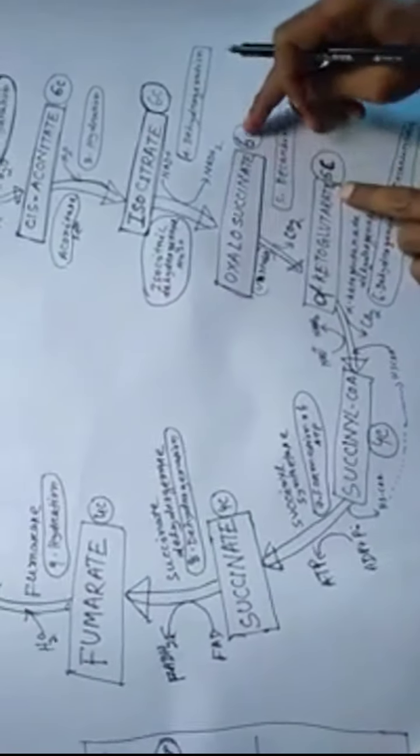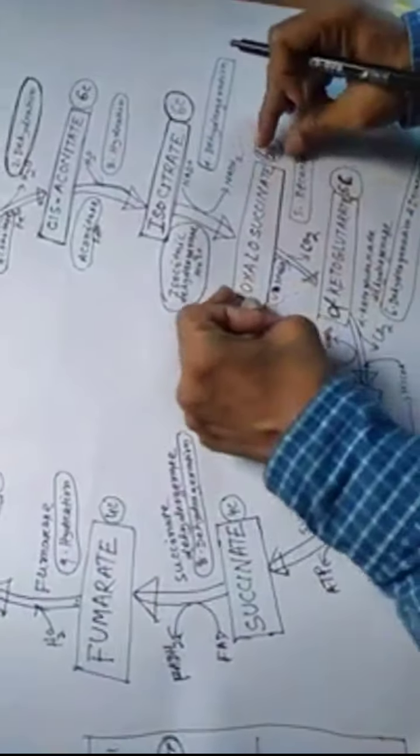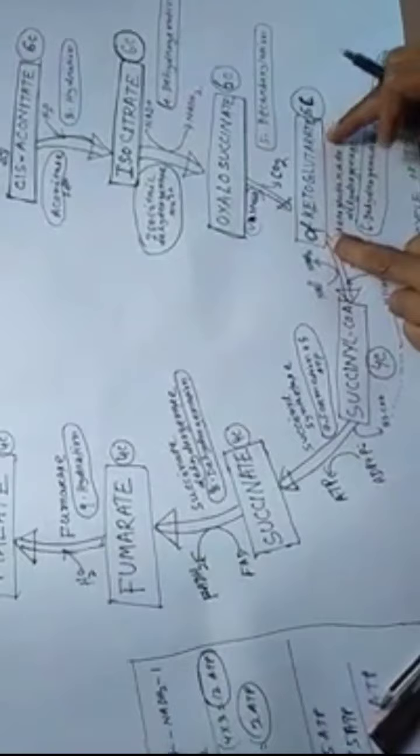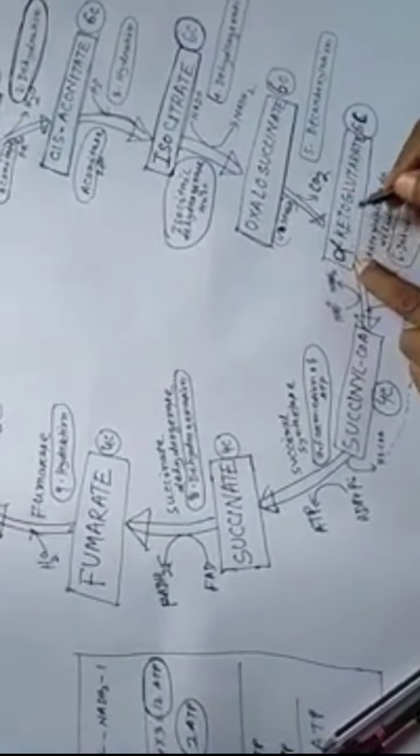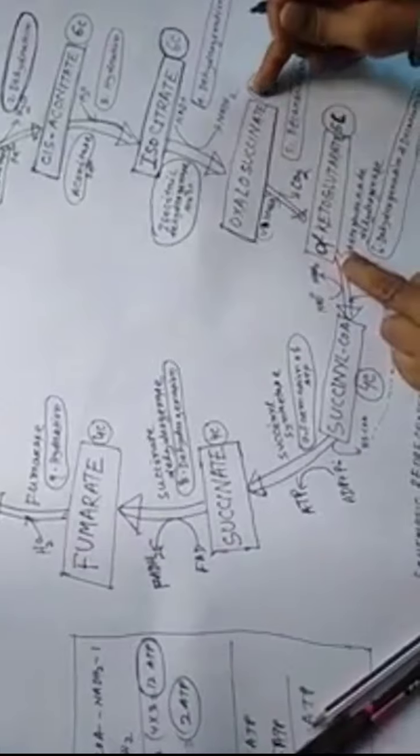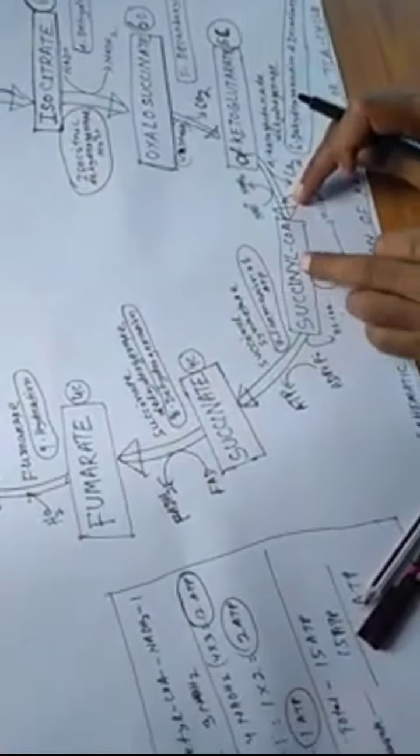Alpha ketoglutarate is 5C, while oxalosuccinate is a 6 carbon compound. Then one carbon molecule is released, giving alpha ketoglutarate. This chemistry is known as decarboxylation, releasing alpha ketoglutarate, a 5 carbon compound. One C is released, 6C to 5C. Then alpha ketoglutarate is converted into succinyl-CoA.